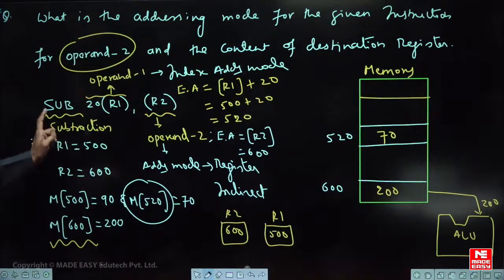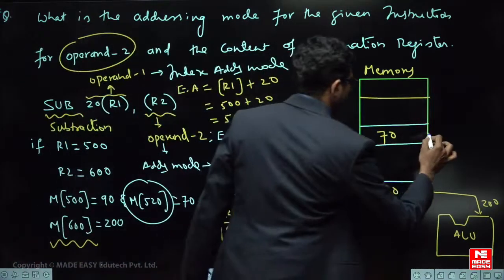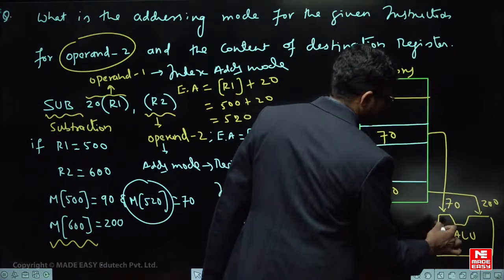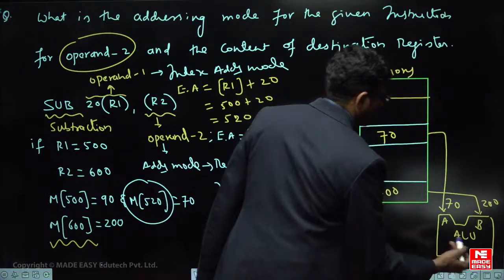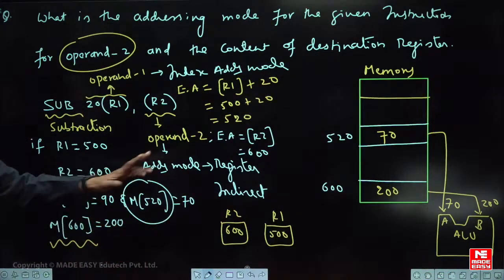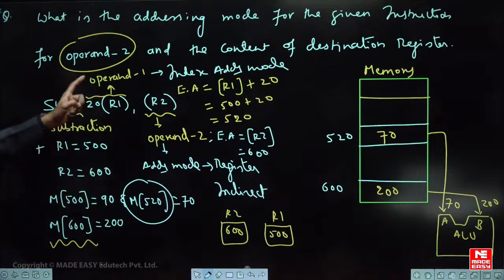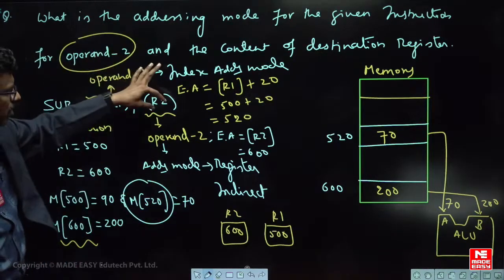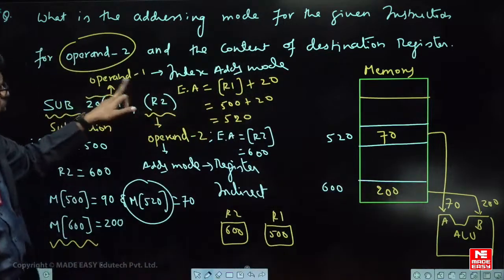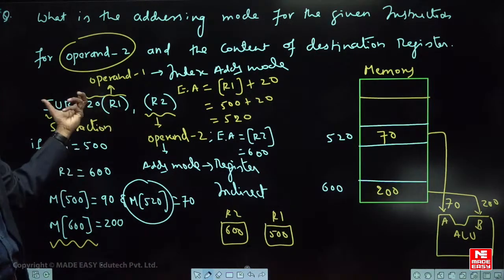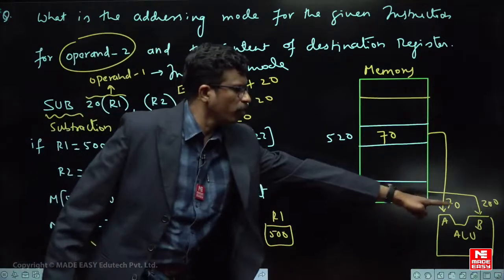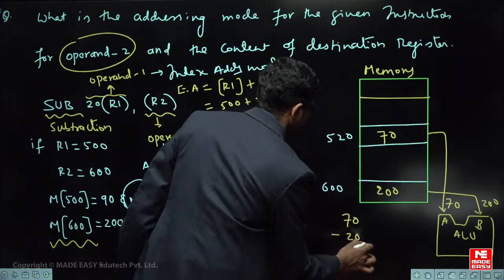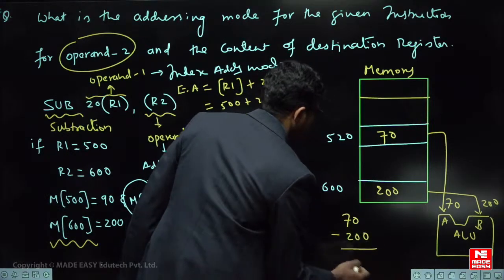Okay, so this second data will also come into the ALU. So operand 1 is here, operand 2 is here, and it is 70. So now this is the A input, this one is the B input of the ALU. So what is the subtraction now? A minus B, the A input minus the B input normally. So here he is telling about the content of the destination register. So what will be in the destination register? First operand 1 is brought here. This is operand 2 as per the question and this is operand 1, right? You have to subtract operand 2 from operand 1. So very simple. Here 70 minus 200. So the result will be a negative value.